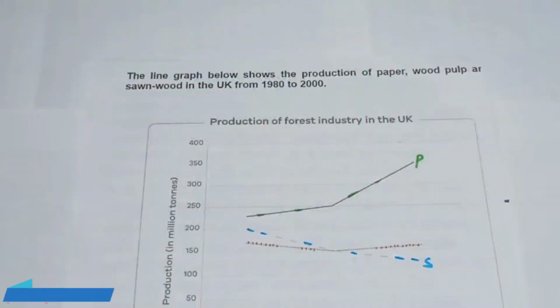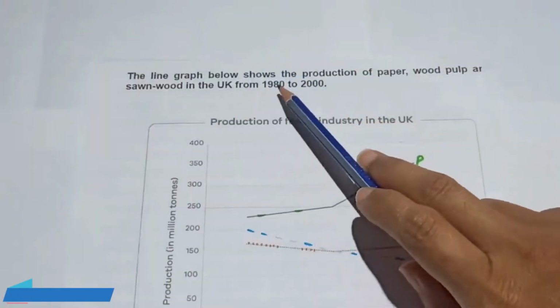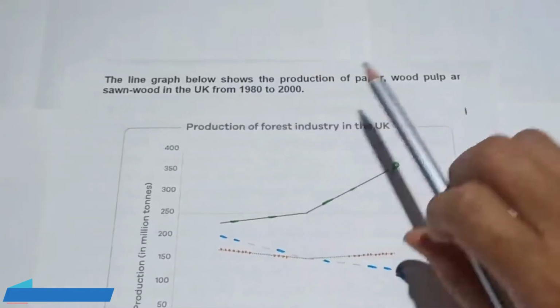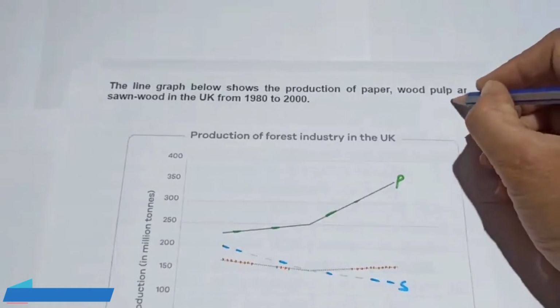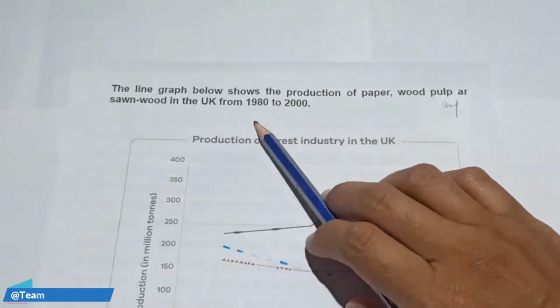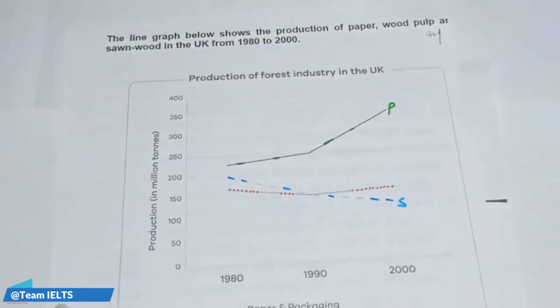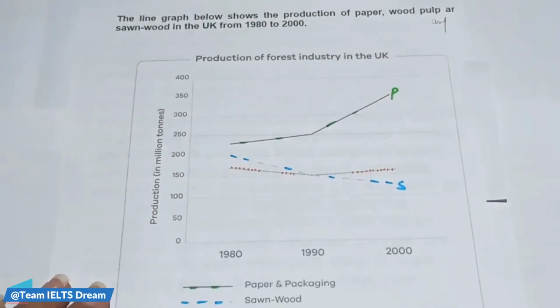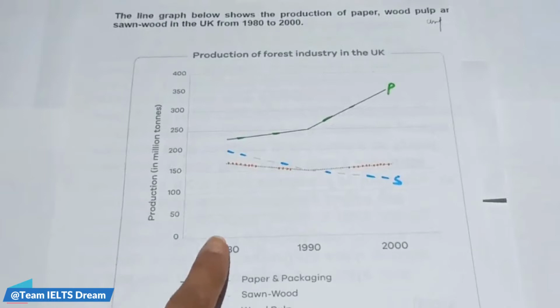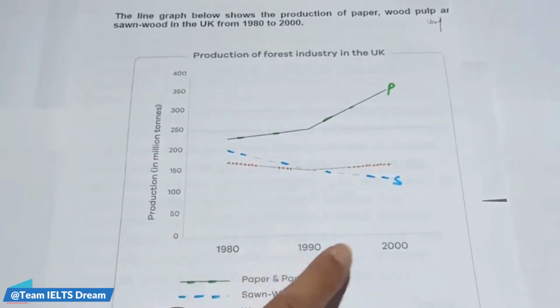Writing task 1, and the question for today is: the line graph below shows the production of paper, wood pulp and sawnwood in the UK from 1980 to 2000. So we are given the production of the forest industry in the UK, the production of paper, wood pulp and sawnwood in the UK in the years 1980, 1990 and 2000.